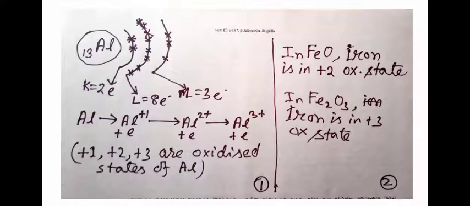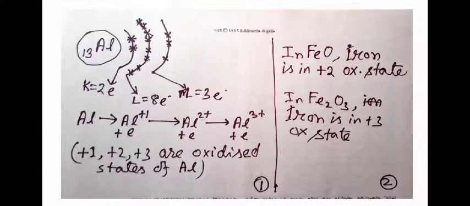So all the 3 electrons are removed one after another, and in this process aluminium has become Al to Al+1, from that Al+2, and after that Al+3. All these +1, +2, +3 are the charges of aluminium throughout this process, and we can call these the oxidation states of aluminium.